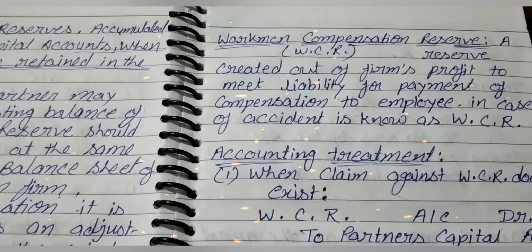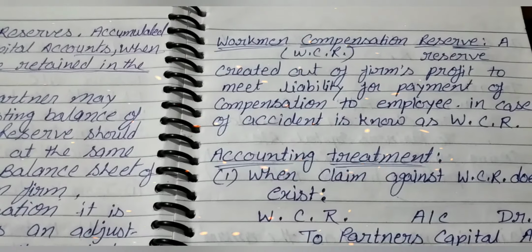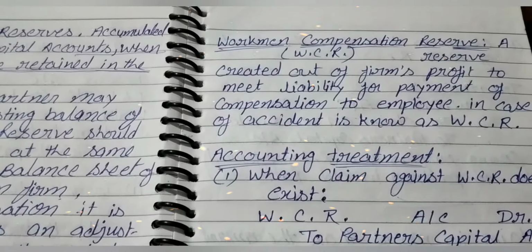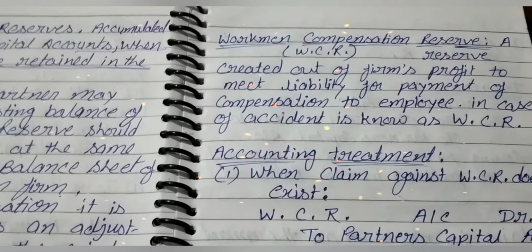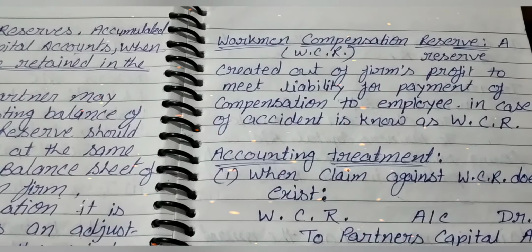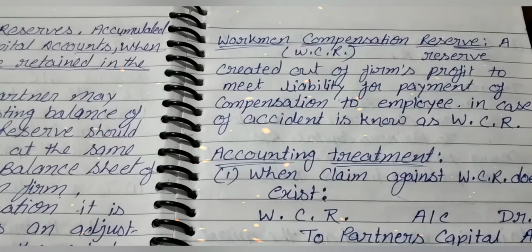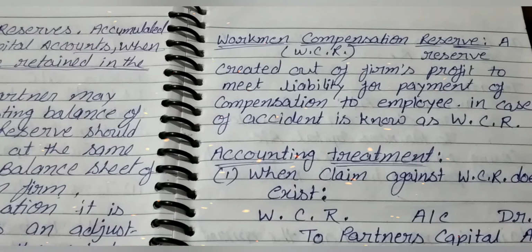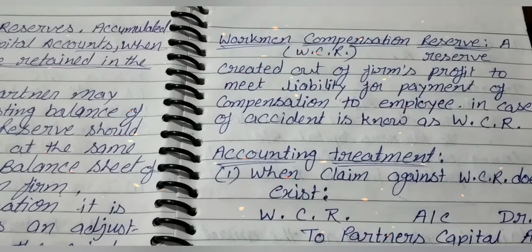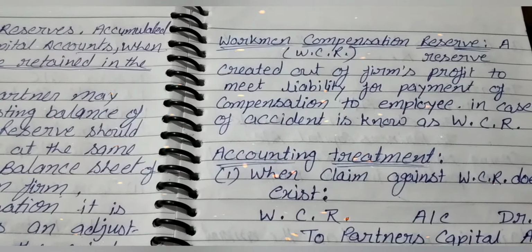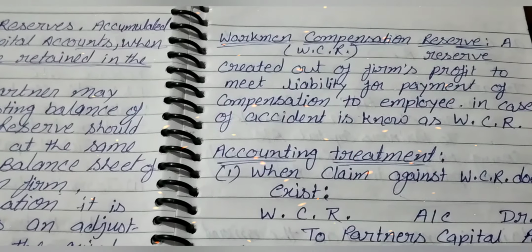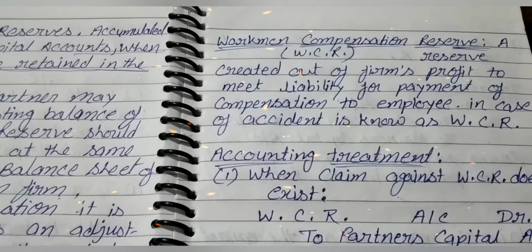it is set aside out of the firm's profit to meet possible liability or claim on account of compensation to employees. If an accident occurs, then a claim may or may not arise. It also means that the claim may be equal to, less than, or more than the amount of reserve at the time of reconstitution of the firm. So, accounting treatment under different situations.